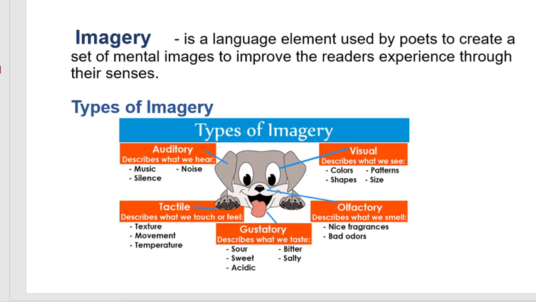Imagery is a language element used by the poets to create a set of mental images to improve the reader's experience through their senses. The main types of imagery are auditory, which describes what we hear; visual, that describes what we see; tactile describes what we touch or feel; gustatory describes what we taste; and olfactory describes what we smell.